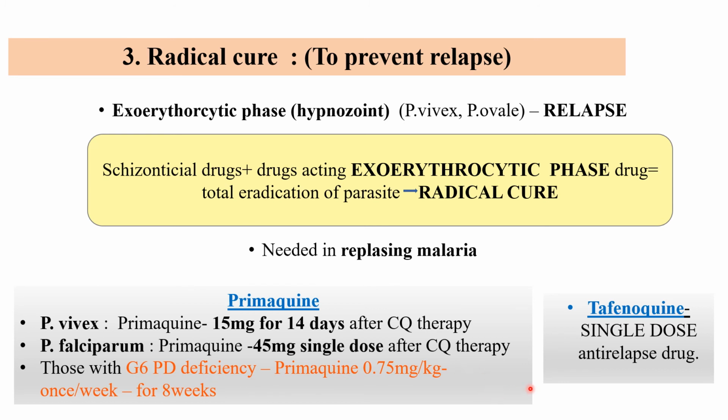Alternate therapy nowadays in the pipeline is tafenoquine. The drawback of primaquine is its oxidative nature, causing hemolysis. So that problem is tried to be overcome in tafenoquine. Tafenoquine has the longest half-life, 10 to 14 days, so a single dose suffices for anti-relapse therapy, but the drug is under phase 3 clinical trial. So this is about the radical cure.